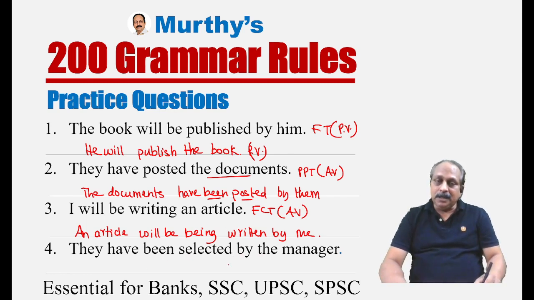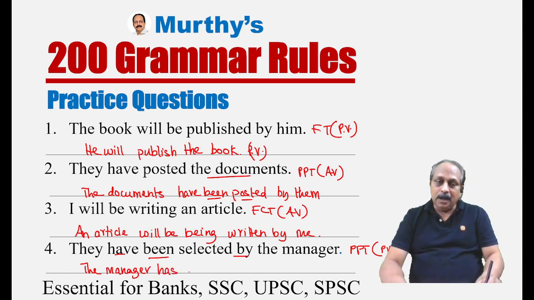They have been selected by the manager. This is in present perfect tense. But is it in active voice or passive voice? They have been selected by the manager. That means what? Passive voice. How do you change it to active voice? The manager. Here they have, but the manager has.